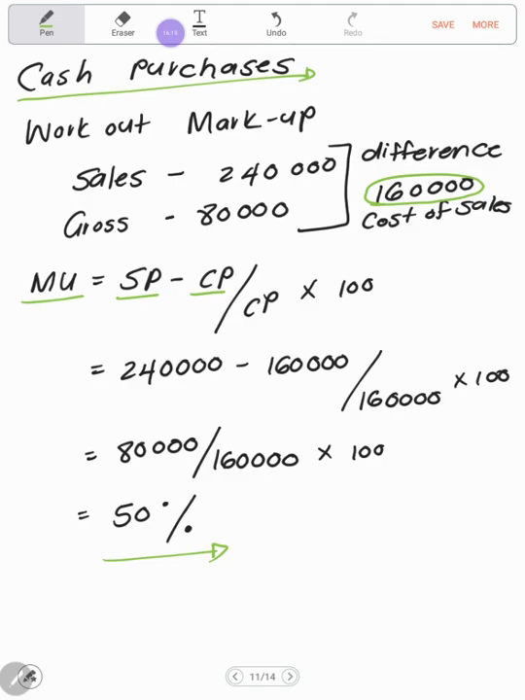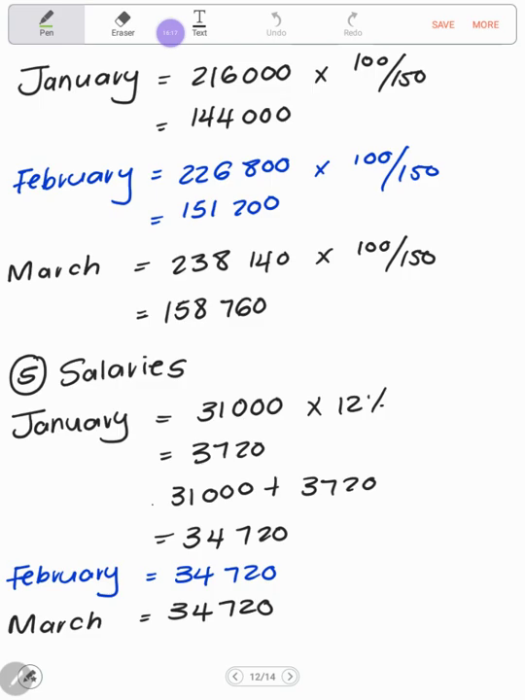All right, now that we have our markup, we can work out our cost of sales, basically your cash purchases. So you take the cash sales of January, which we just worked out previously, times 100 over 150 to get the cost of sales of 144,000. February, you take February sales times 100 over 150 and you get 151,200 for your cost of sales. March, you take the March sales times 100 over 150 to get the value of 158,760.